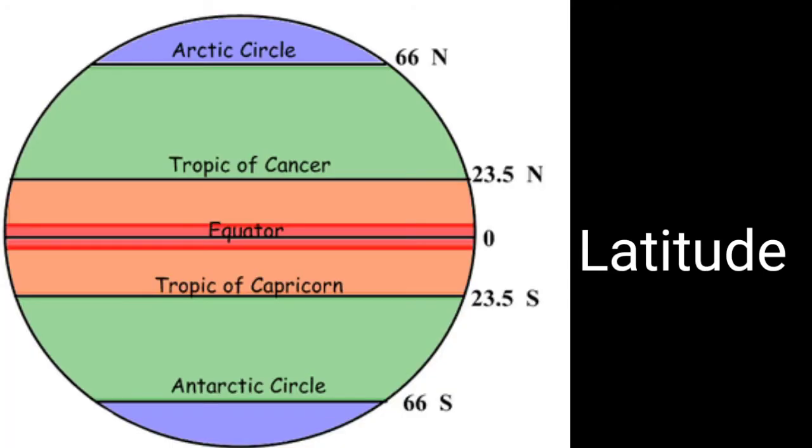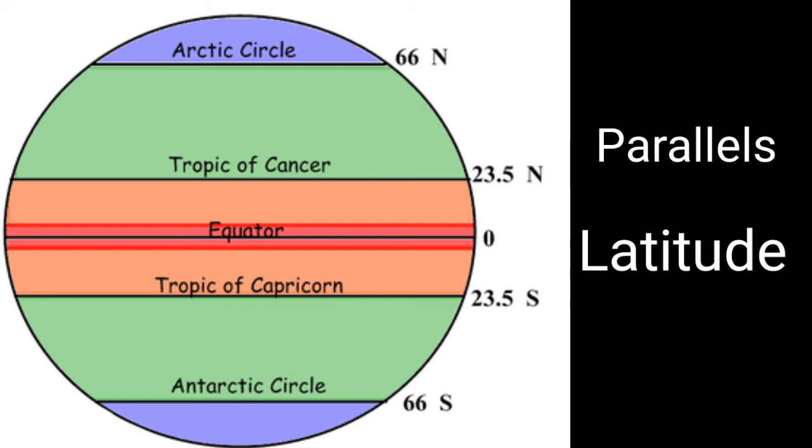Latitudes. Latitude is an imaginary line which joins all the places which have the same angular distance north or south of the equator. It is measured in degrees. The equator, 0 degree, is the longest line of latitude, known as the Great Circle. It is equal to the circumference of the earth. Other lines of latitudes are of shorter length. The length of lines of latitude decreases with the distance from the equator. All lines of latitudes are circles and parallel to the equator. Therefore, lines of latitudes are called parallels of latitude.